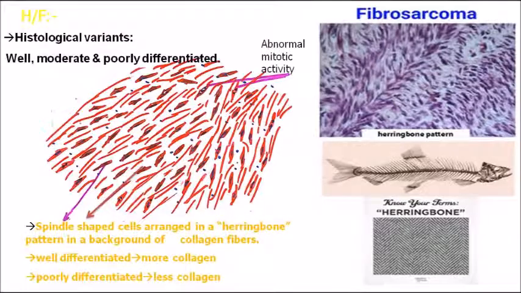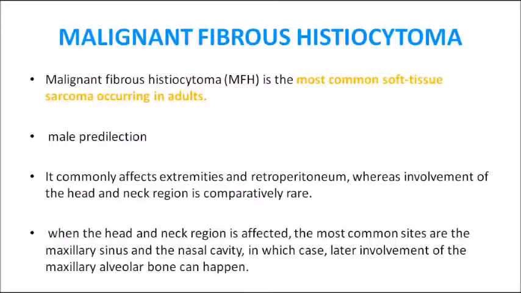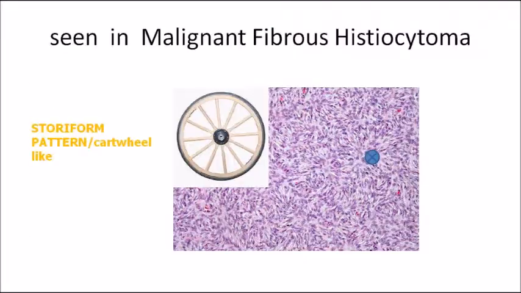Okay, remember. Next important lesion is malignant fibrous histiocytoma. So in this lesion, this is the most common soft tissue sarcoma occurring in adults. If you see among the adults, the most common soft tissue sarcoma is malignant fibrous histiocytoma, and mostly males are having this particular lesion. And in this particular lesion also you have to remember the histology pattern. The histology pattern is storiform pattern or a cartwheel like pattern.